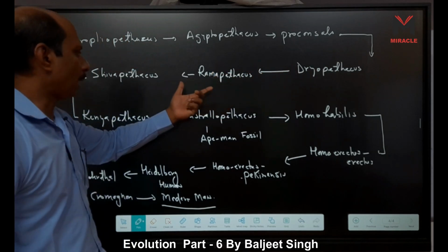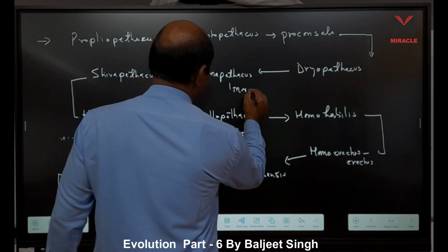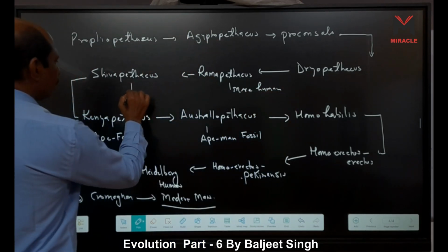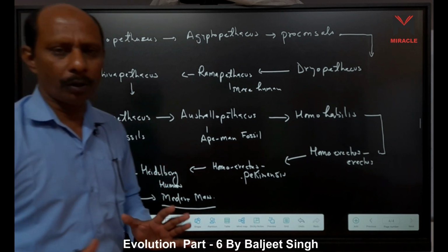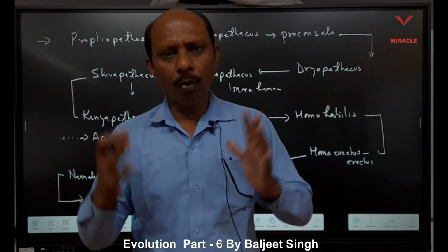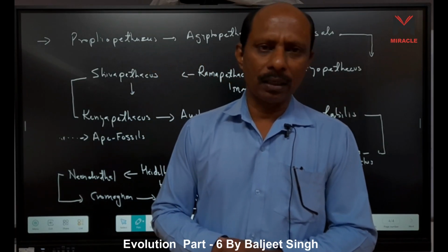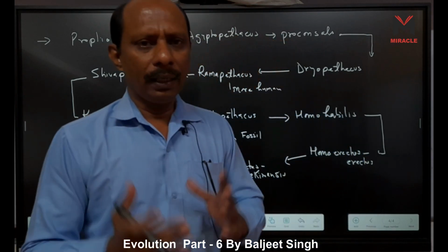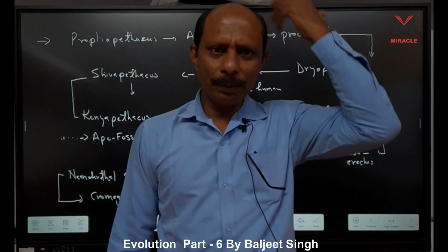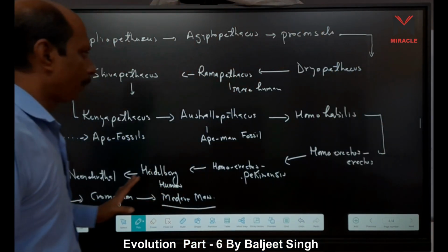Then Dryopithecus, Ramapithecus, Shivapithecus. Here Ramapithecus is more human-like. And this one, Shivapithecus, has long hairs on the whole body. Today also we know in apes, long, dense hairs are there on the whole body. But in case of human, hairs are present on specific areas. When you see me, this time it is gone, but you know that is the head region. The specific area hairs are present in human.